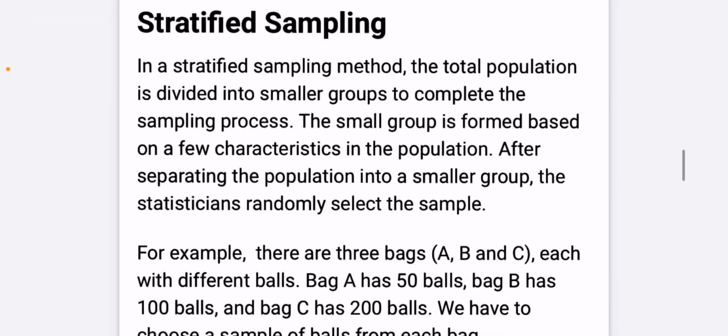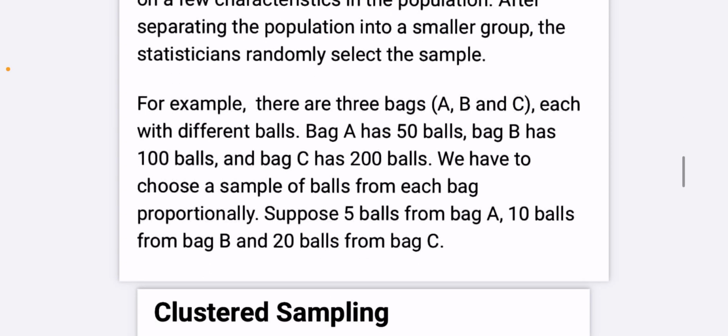In the stratified sampling method, the total population is divided into smaller groups to complete the sampling process. The small groups are formed based on a few characteristics in the population. After separating the population into smaller groups, the statisticians randomly select the sample.